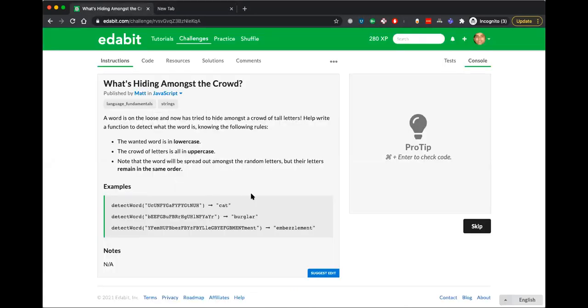Ultimately, we have to check whether it's the lowercase characters. And then how do we check for lowercase characters in a string? Okay.